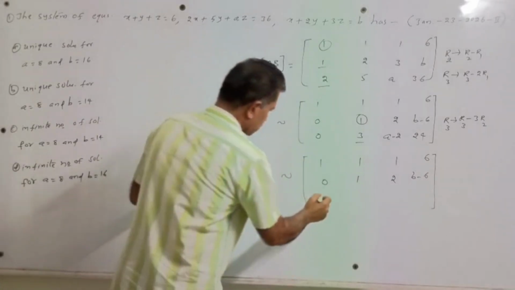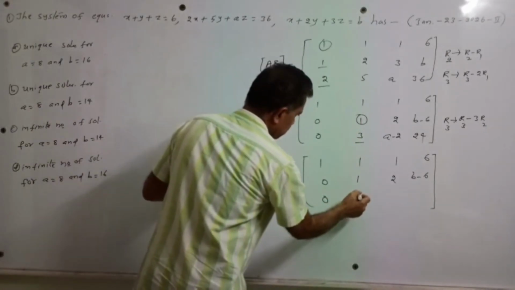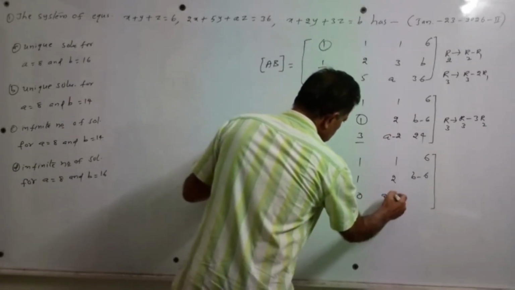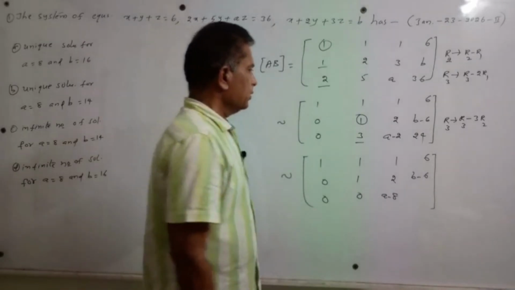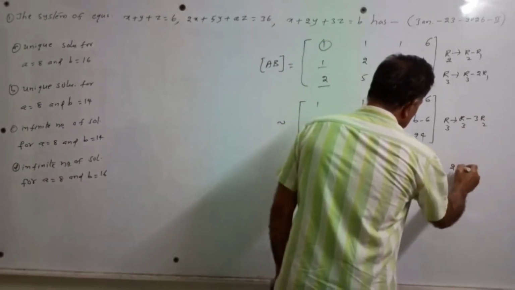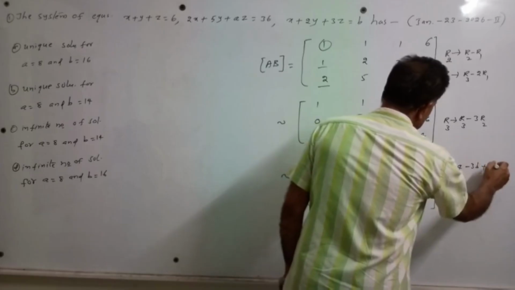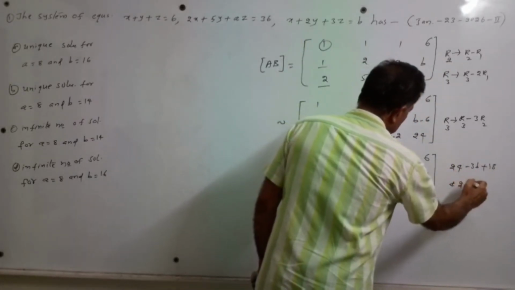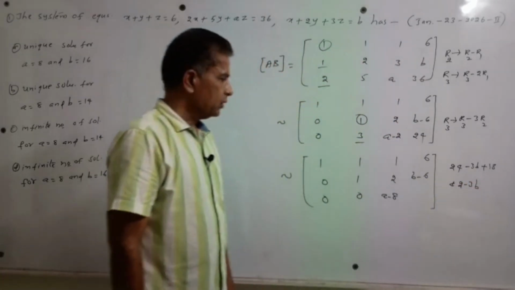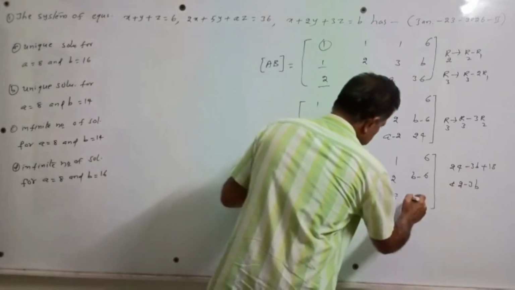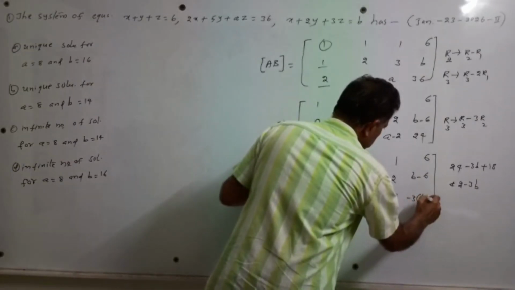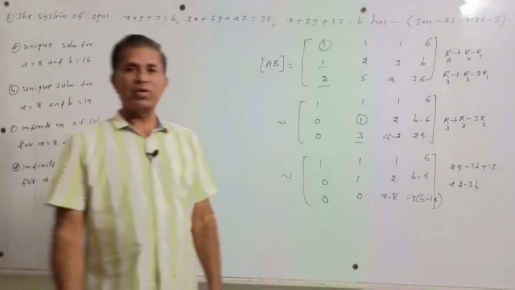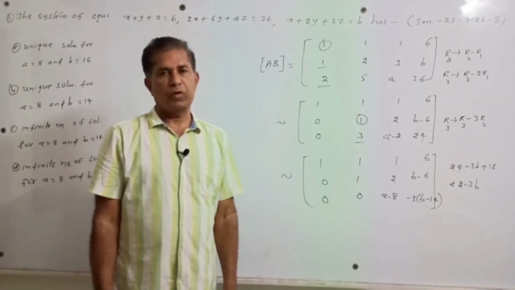So 0 minus 0 becomes 0, 3 minus 3 becomes 0, a minus 2 minus 6, so this becomes a minus 8. The last entry is 24 minus 3b plus 18. So 24 plus 18 is 42, giving 42 minus 3b. Taking minus 3 common, I can say minus 3 into (b minus 14). Now the above matrix is converted into echelon form.